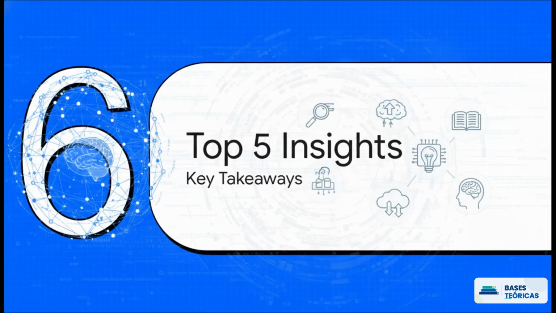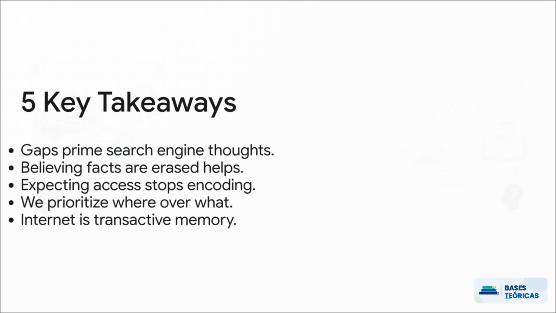Finally, part 6, the top 5 insights. So, the absolutely crucial point of this study boils down to these 5 independent takeaways. Number 1, knowledge gaps actively prime us to think of search engines. Number 2, we remember facts significantly better if we think they're going to be permanently erased. Number 3, just the expectation of having future digital access actively stops our internal memory encoding. Number 4, our brains now prioritize remembering where to find information over what the information actually is. And number 5, the internet essentially acts as a massive ongoing transactive memory system for the human race.